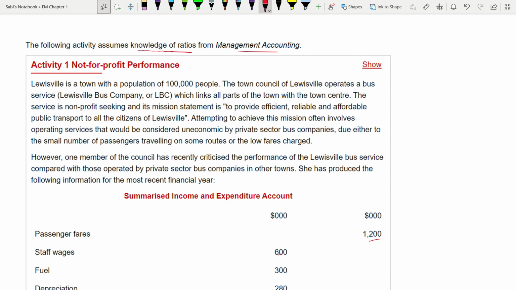Because this is a not-for-profit organization, their objective is different. The objective is to provide efficient, reliable and affordable public transport for all the citizens. So you can say they are charging low. Sometimes in some areas they are taking a small number of passengers where the private sector might not go because it's a loss for them, but the public sector does it.